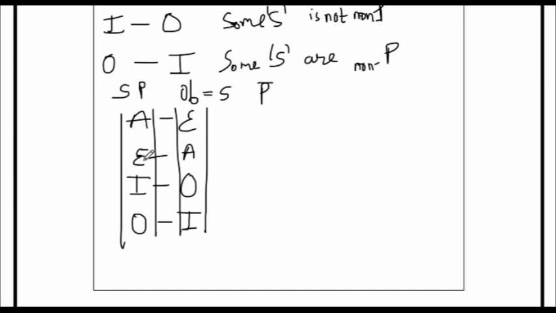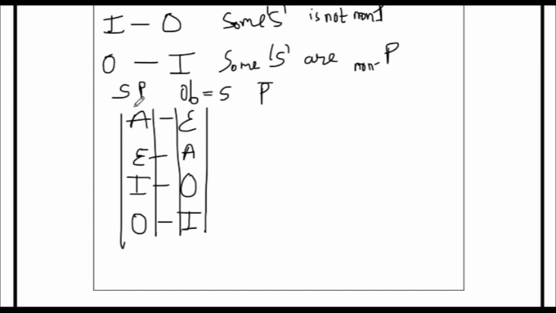Okay, E goes into A: the original E goes into obverse A, and the subject remains as it is and the predicate is replaced by its complement. I is the original. If we want to do obverse of this, we have to move it into the O proposition type. Subject will remain as it is. The predicate will be replaced by its complement, that is non-P.